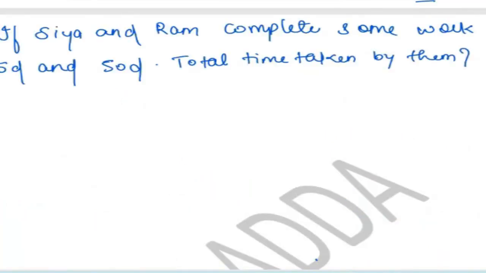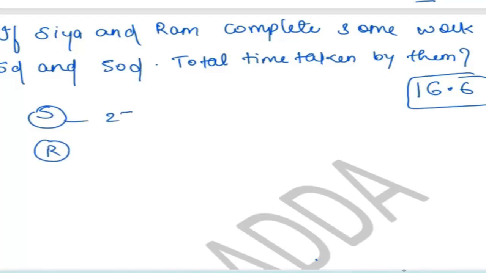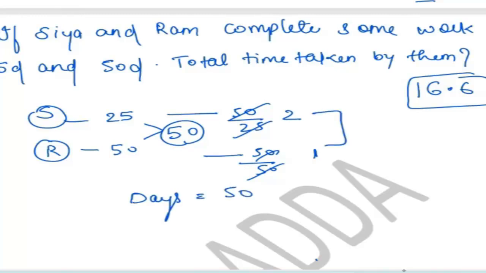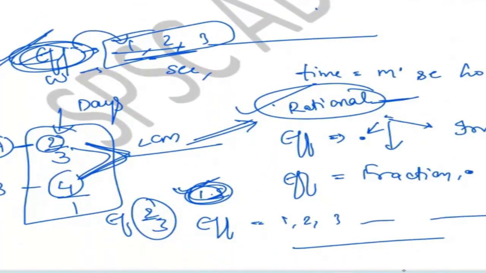Tell me. 16.6. Is it the correct answer? Sia and Ram. Sia is doing a work in 25 days. Ram is doing a work in 50 days. LCM will be 50. Sia: 50 by 25, which means 2 times. Ram: 50 by 50, which means 1 time. Total work is equal to 50. Now I am writing everything very directly, because you know the formula behind it. So total days is equal to 50 by efficiency 2 plus 1, which means 16.6. Very good, correct.